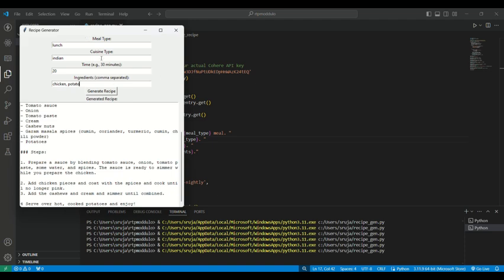Here we are using the Cohere key. The input which we have given in the Tkinter user interface will be read by Cohere AI. The output is presented by that, and that's it.